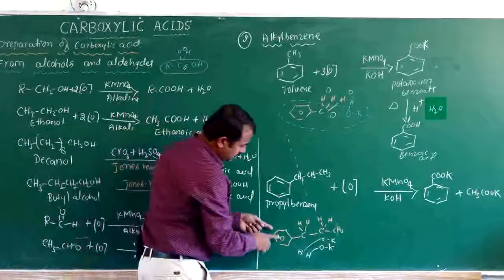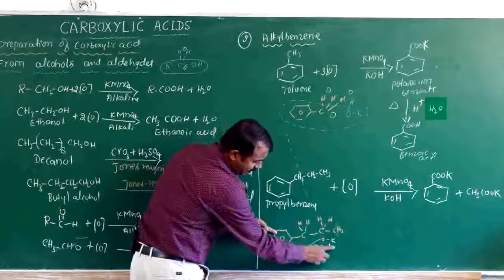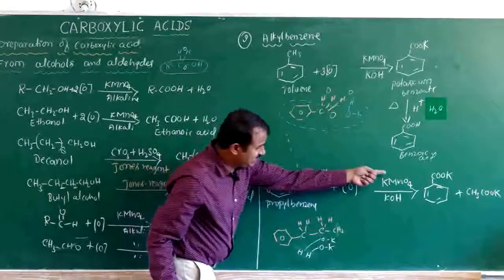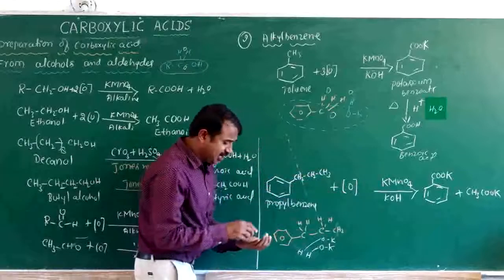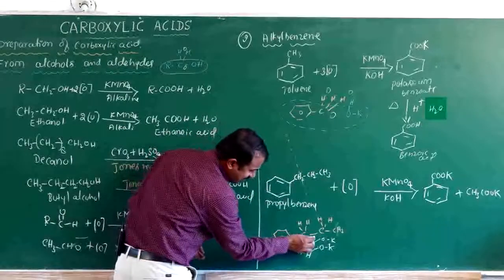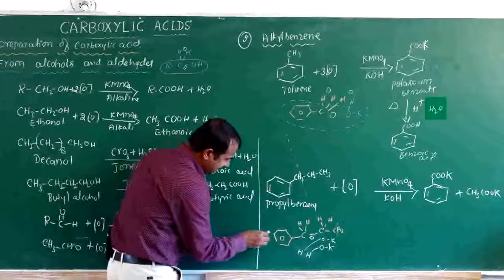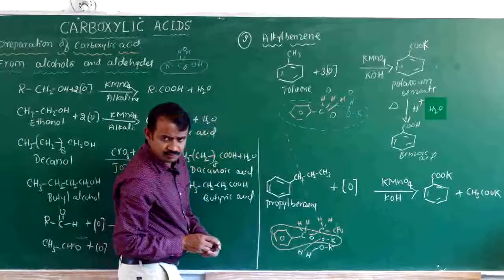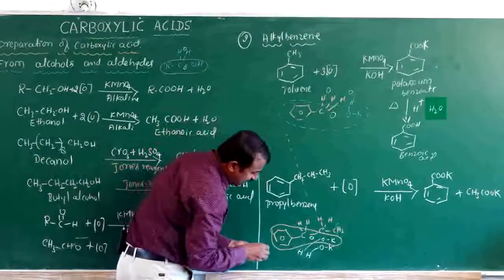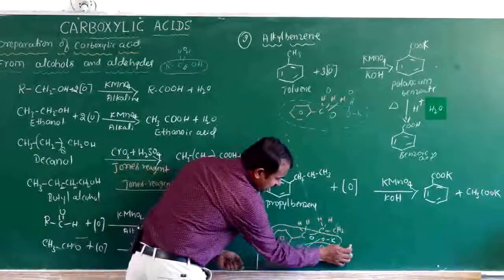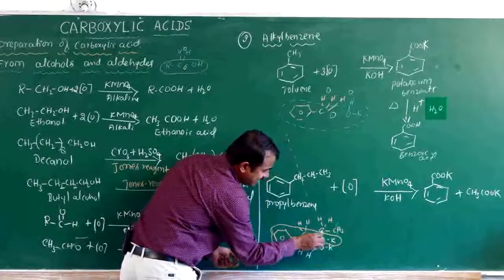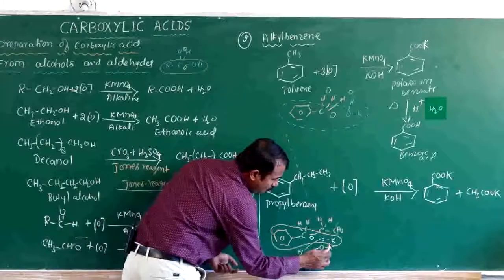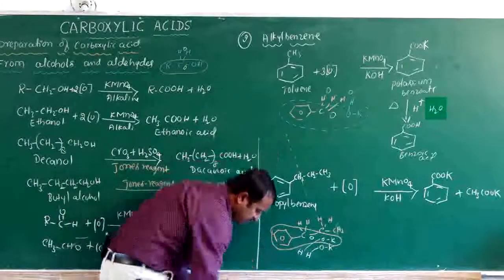It is propyl benzene and potassium hydroxide. We are using the oxidizing agent KMnO4. KMnO4 gives oxygen. How many oxygen is given? 1 oxygen is given, and we get the potassium salt of benzoic acid, and here also 1 molecule of CH3COOK, with 1 molecule of oxygen.